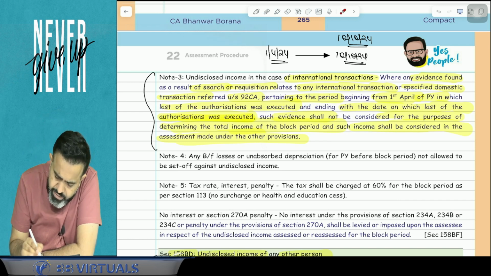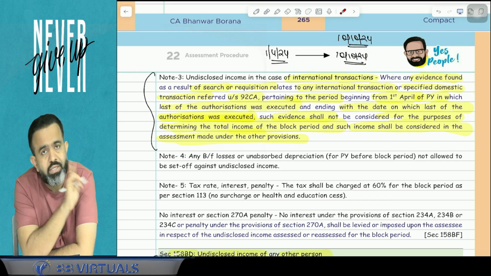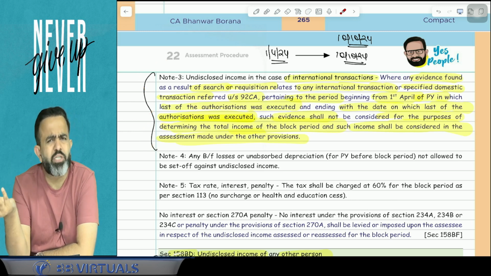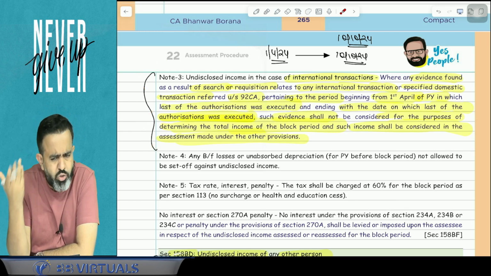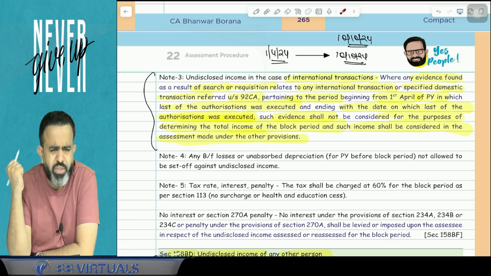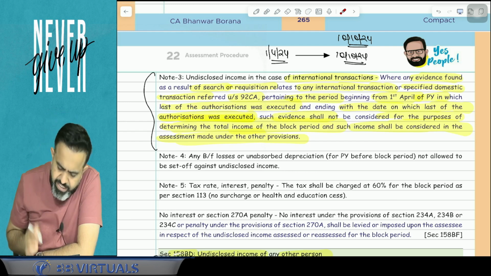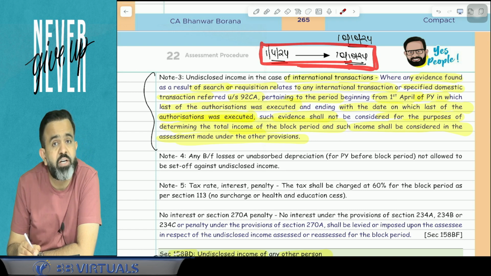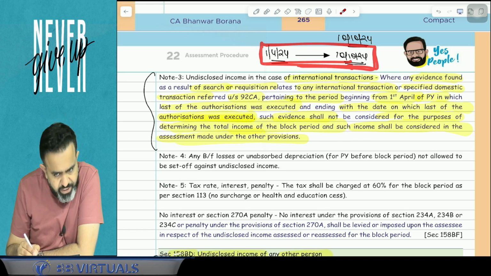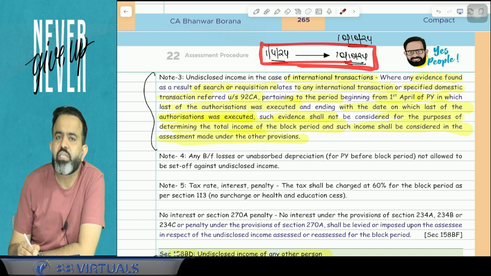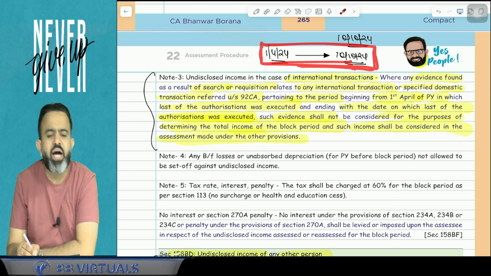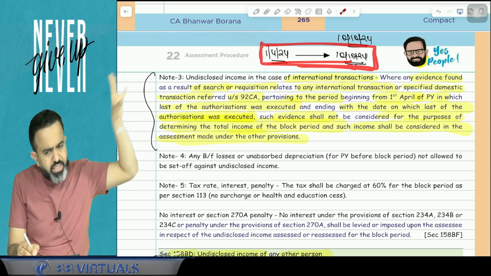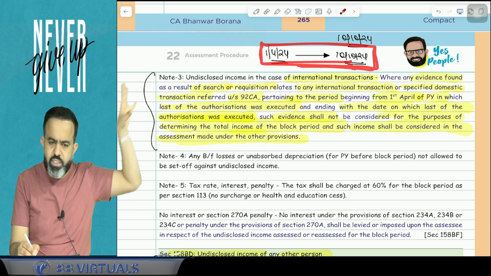So the question is, sir, will this be covered in the block assessment? Answer is no. They clearly mention that, because in international taxation there may be a lot of dispute, a lot of discussion, and a lot of litigation. That's why they say that if between this period there is an international transaction or specified domestic transaction, and related to that there is any undisclosed income, then that will not be part of this block assessment. That will be assessed separately. It will not be part of this block period.